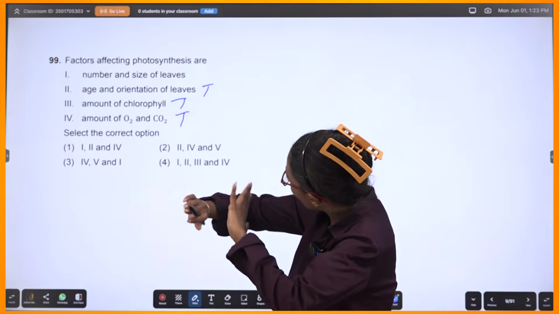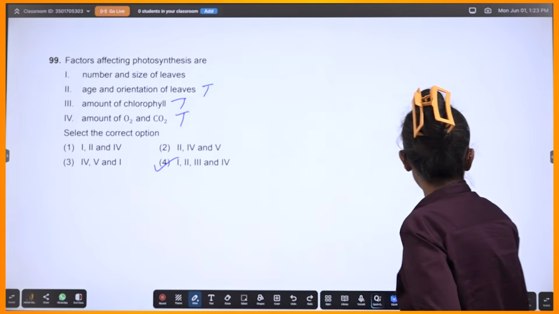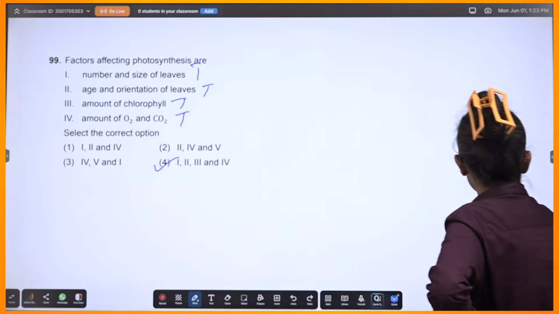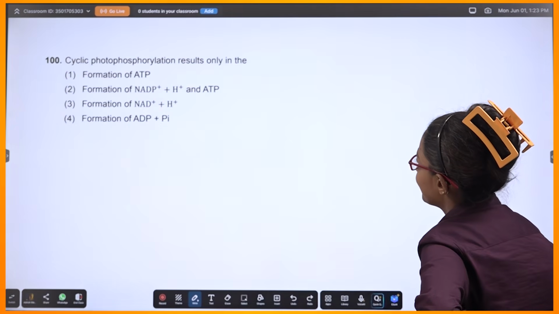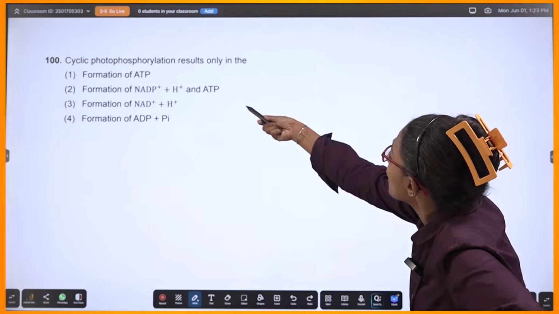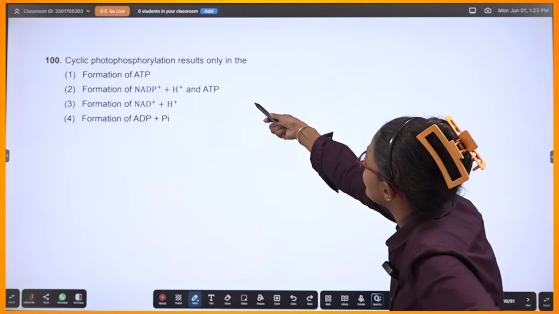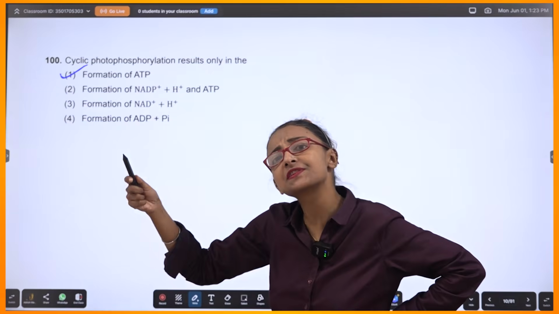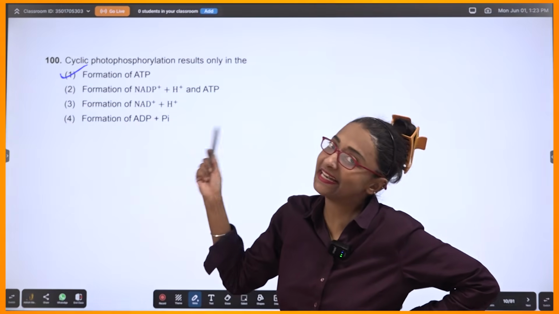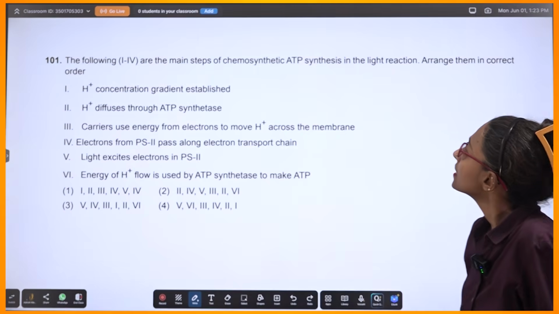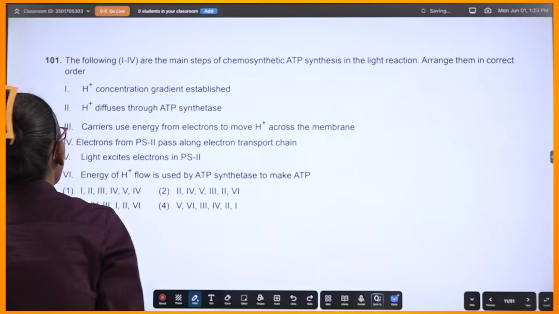So I'll go with all factors. Do I make sense? Let's not complicate. Fine. Cyclic photophosphorylation, I have just discussed. What is the product of cyclic photophosphorylation? ATP. In non-cyclic, you get ATP and NADPH2, right? So that's how it is. Let's move on.